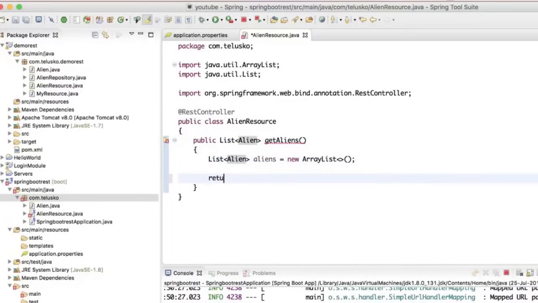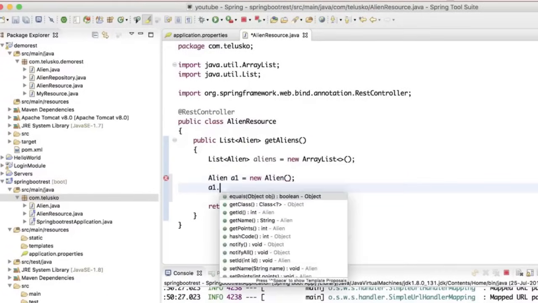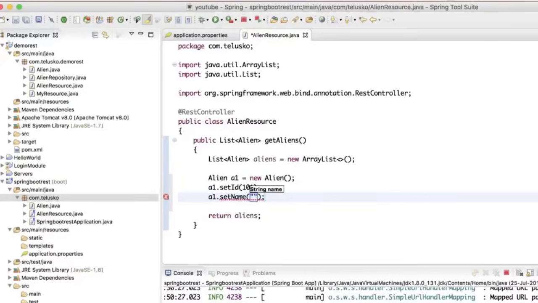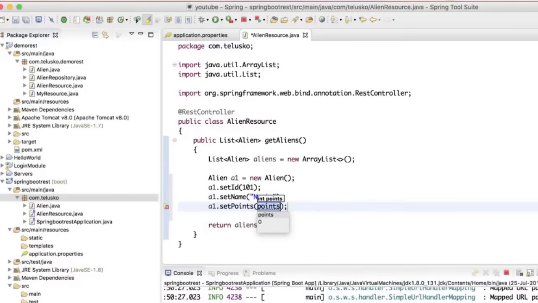And I will simply return the aliens. But unfortunately, this aliens list is empty. So I will say Alien a1 equal to new Alien. And I will insert some data for this. I will say a1.setId, and mention the ID as 101. I will say a1.setName, and set the name as Naveen, and I will say a1.setPoints, and set the points as 70.